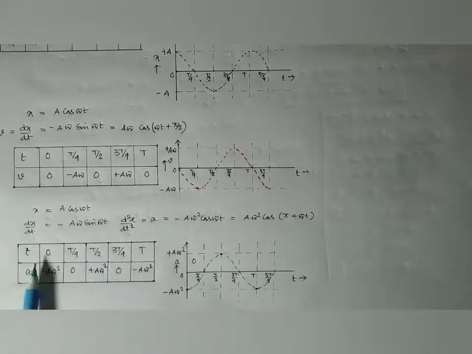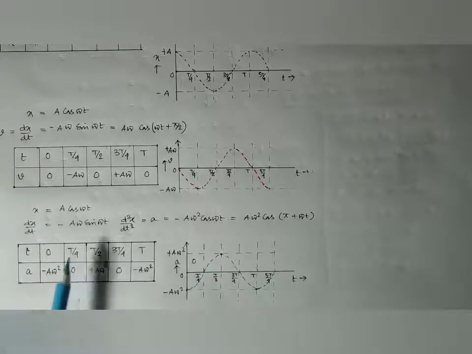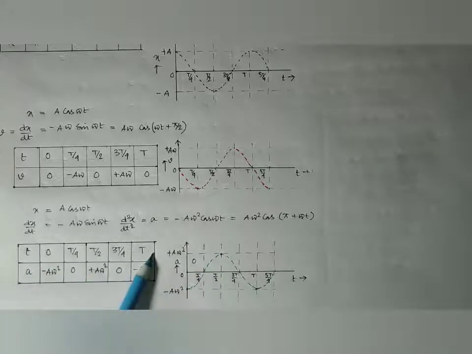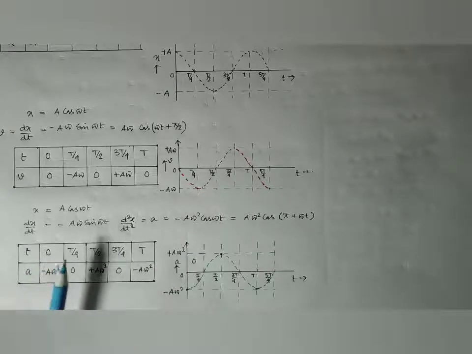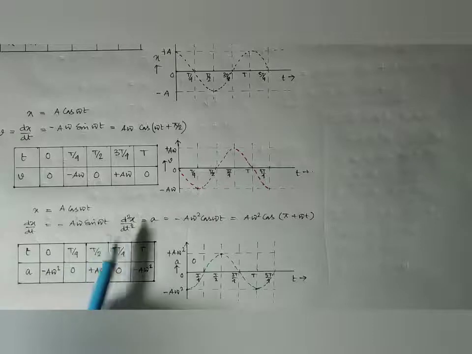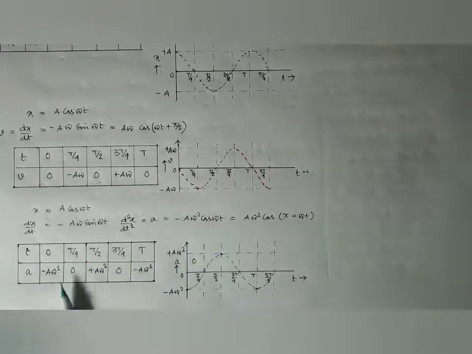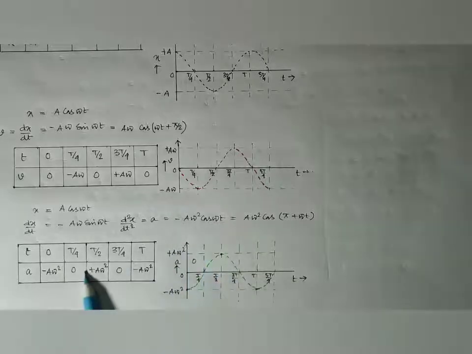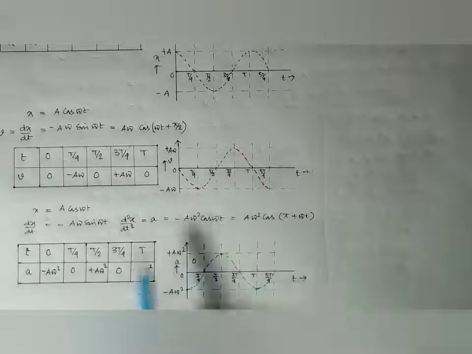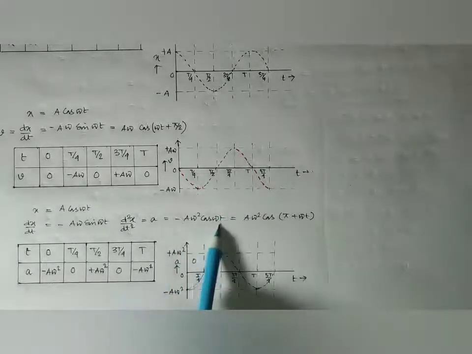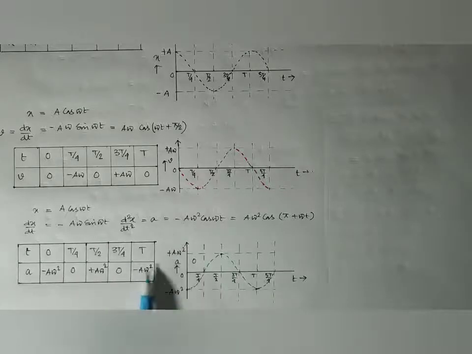So if we put in time t equal to 0, T by 4, T by 2, 3T by 4 and T, we obtain from this equation that at t equal to 0, cos omega t gives acceleration minus a omega square. At T by 4 it is 0, at T by 2 it is plus a omega square, at 3T by 4 it is 0, and again at T it becomes minus a omega square.